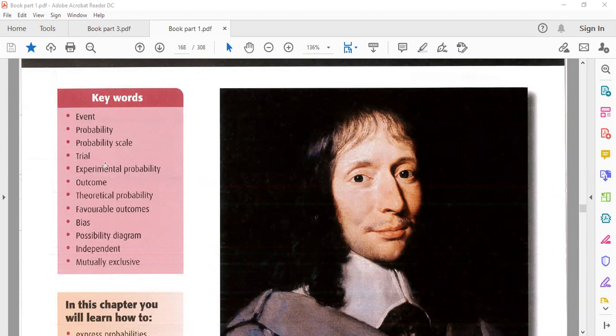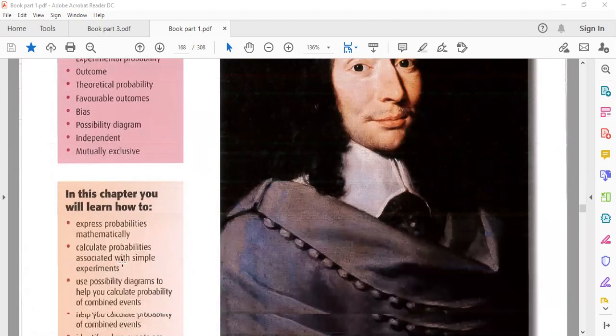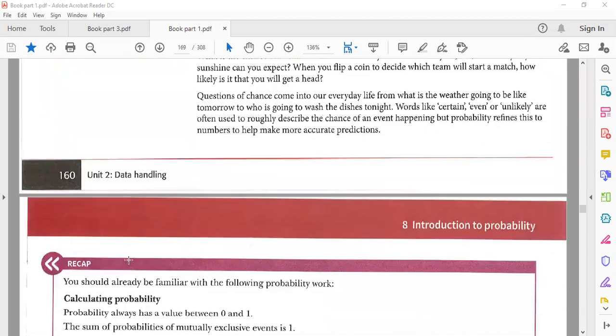These words we can commonly use throughout this chapter, like events. Events has two meanings here. In maths, an event is something else, and in English, it's something else. In English, an event is an action or something that will happen. And probability means the chances. Probability scales, trial, experimental probability, outcomes, theoretical probability, favorable outcomes, bias, possibility diagrams, independent and mutually exclusive. These are the common words that we will discuss in this chapter.